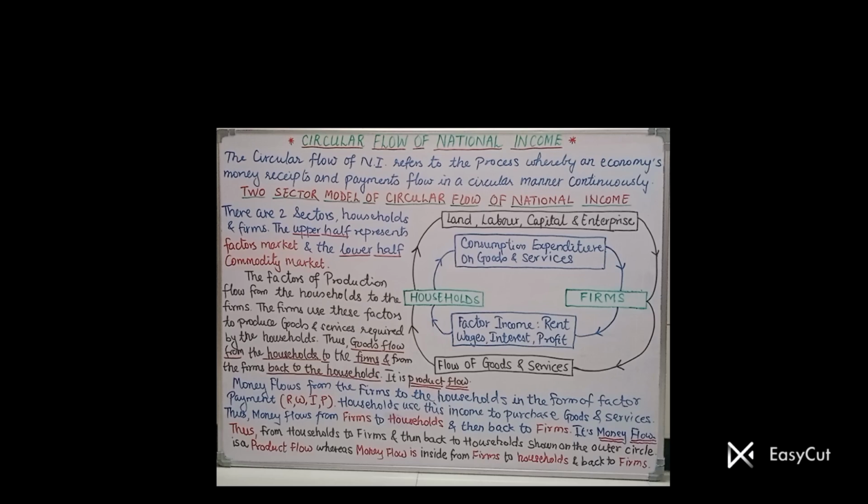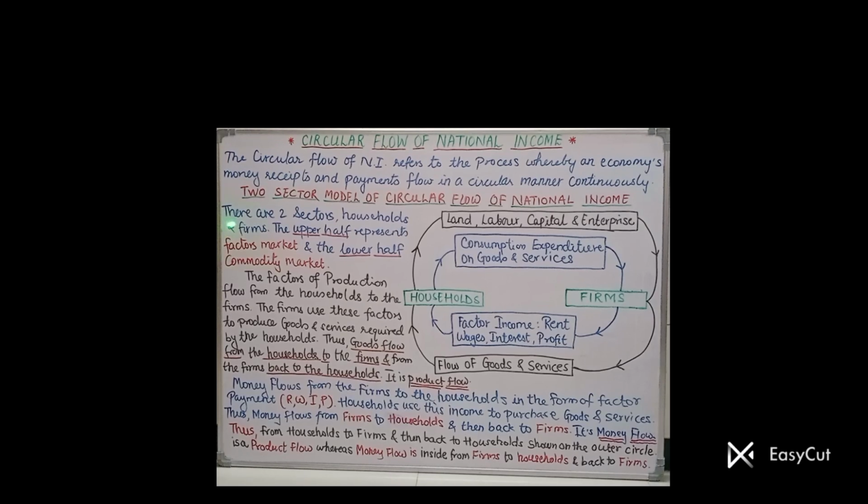Now in your syllabus we are going to study the two sector model of circular flow of national income. In higher standards there are three sector and four sector models also. I will tell you in short, because you don't require it right now: the three sector model also considers the government, and the four sector model even considers foreign transactions. So let us focus on your syllabus, that is the two sector model of circular flow of national income.